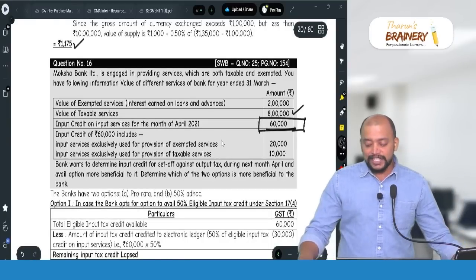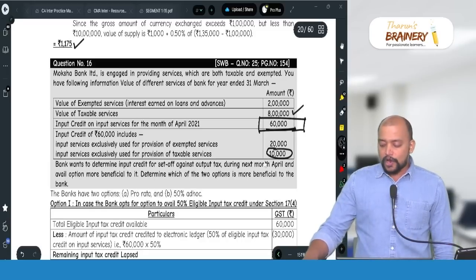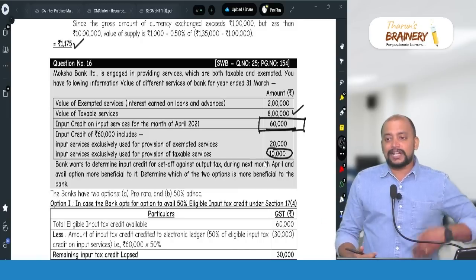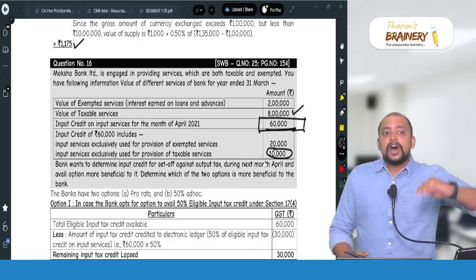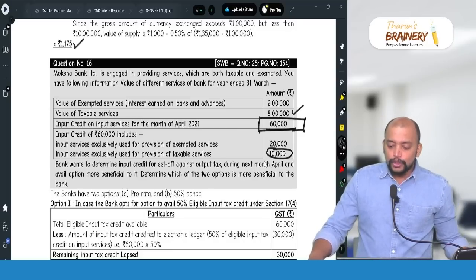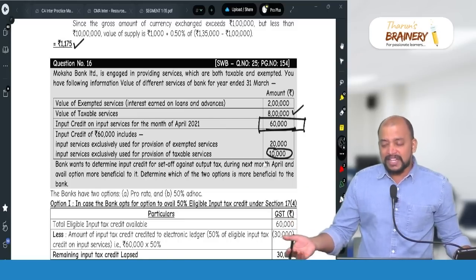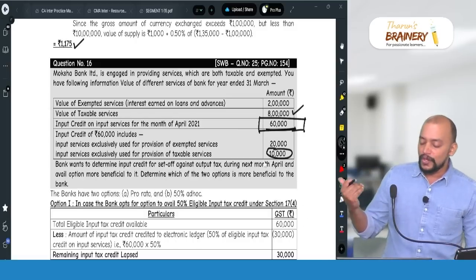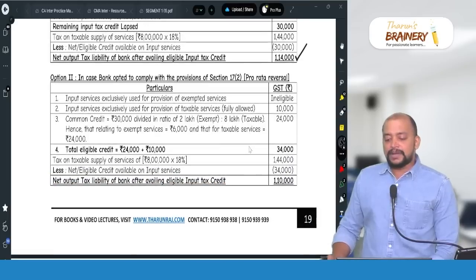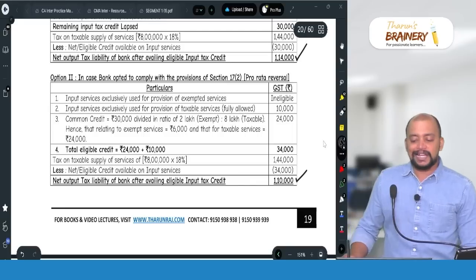Whereas proportionate ITC, when you take ITC with respect to taxable fully available, and common is 60,000 minus 30,000. So therefore 30,000 is common. In that common, how much will be reversed? Into 2 by 10. Into 2 by 10 will be reversed, 6,000. So means remaining we can take. How much we can take? 24 plus 10. So 34,000 is the ITC. So therefore, liability will remain the same, 1,44,000 minus 34,000. So 1,10,000 will be taken as the net liability.